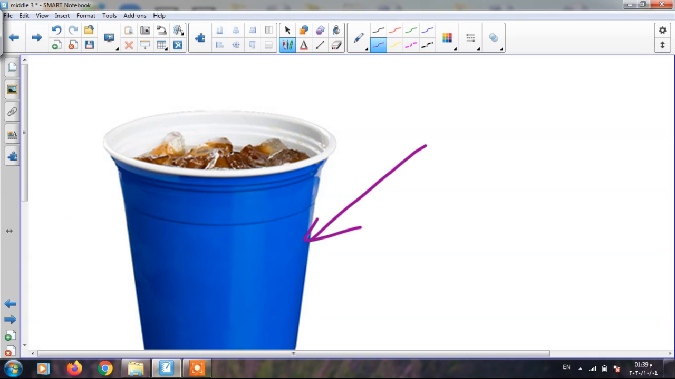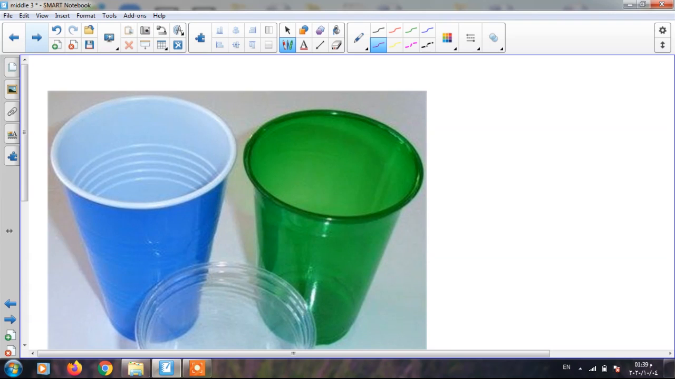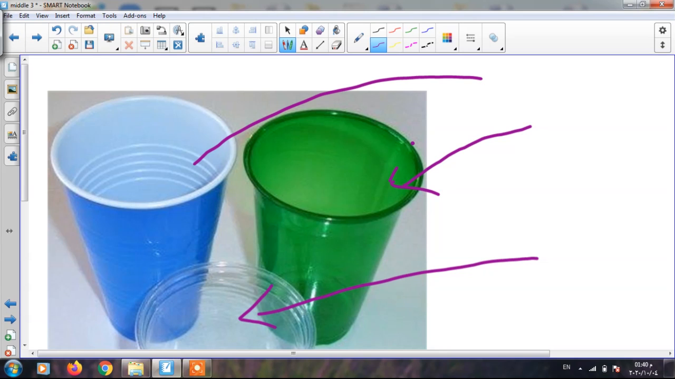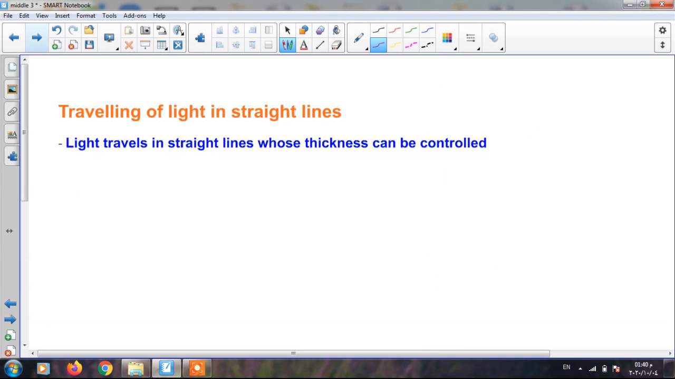Another example. This cup is an opaque medium because it doesn't permit light to pass through and the object can't be seen behind it. Here we have 3 cups which explain the 3 types of media. This one represents semi-transparent, this represents transparent, and this one represents the opaque one. Another property of light is traveling in a straight line. Light travels in a straight line whose thickness can be controlled. An application for this phenomenon is the formation of shadow.